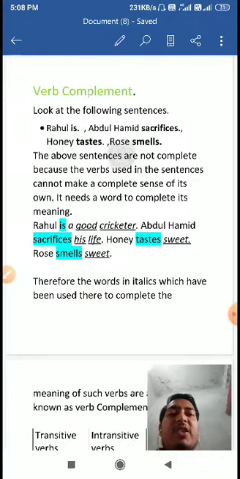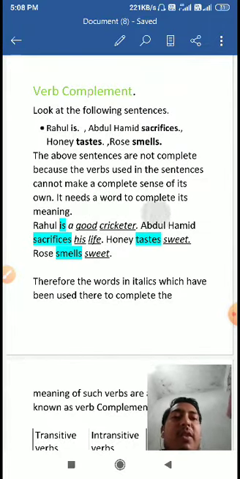But first let's see how we would complete these sentences. To complete this sentence we would have to add a word here. Rahul is, we would have to add something here. I have added a good cricketer. In this sentence, Abdul Hamid sacrifices what? We have added his life. We would have to add something here to complete its meaning.